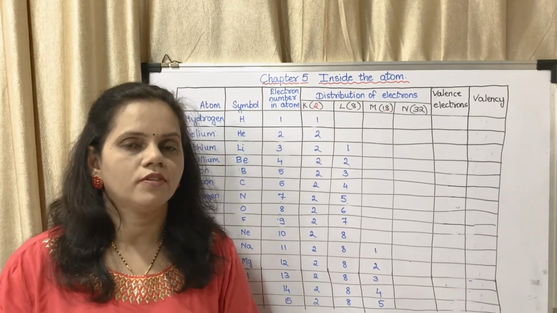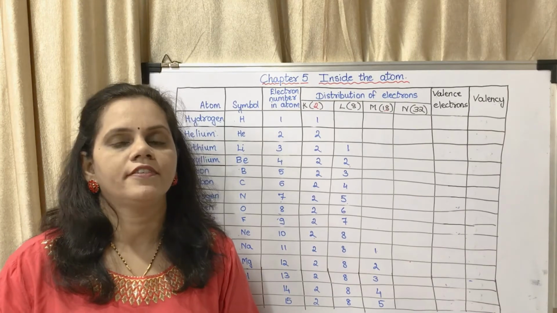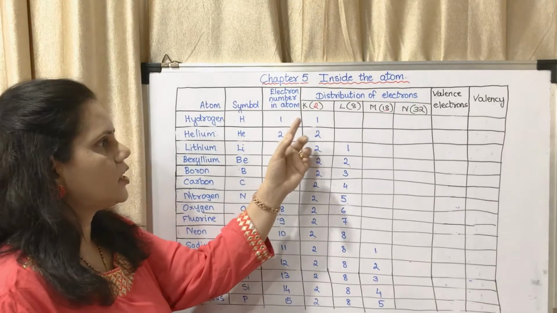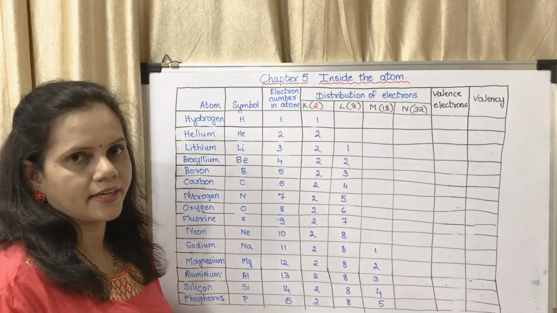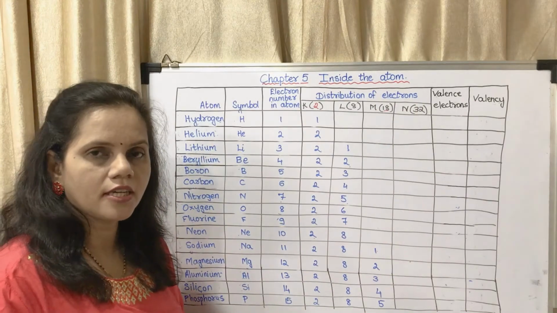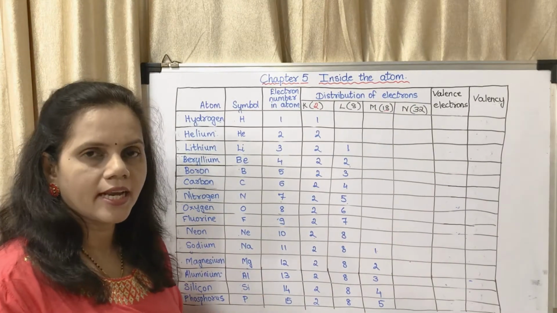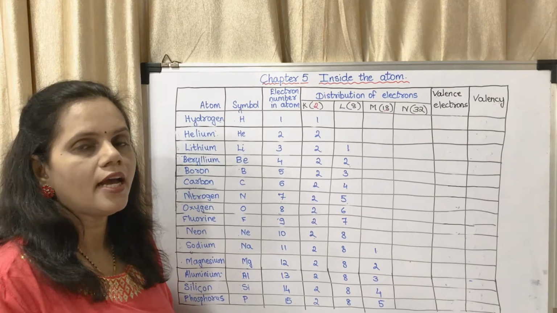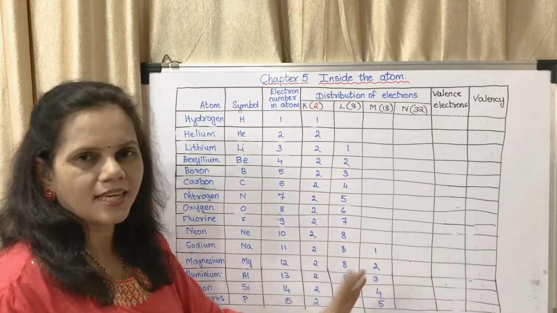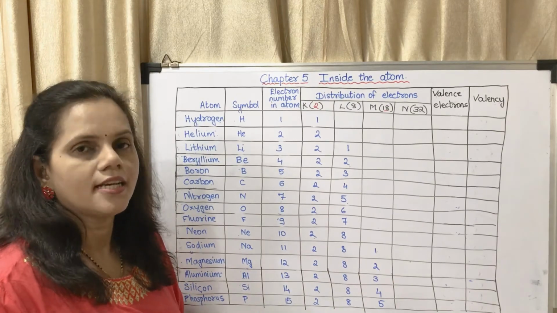So we will see the first 15 elements. The first one is hydrogen. Its electronic configuration is 1. I haven't written the column of electronic configuration here because you know about the electronic configuration. Either you have to take the electronic configuration or this is same as electronic configuration, isn't it?